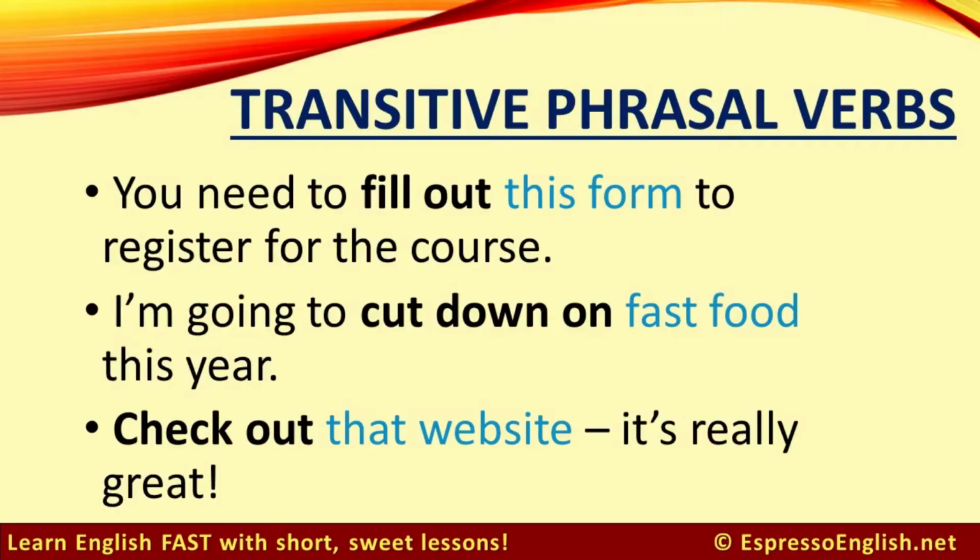Here are some examples of transitive phrasal verbs. The direct object is in blue. You need to fill out this form to register for the course. Fill out means complete, and the direct object is this form. I'm going to cut down on fast food this year. Cut down on means reduce, and the direct object is fast food. Check out that website, it's really great. Check out means look at or go to, and the direct object is that website.